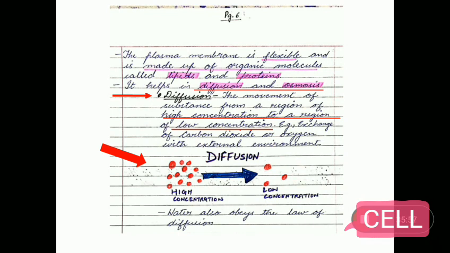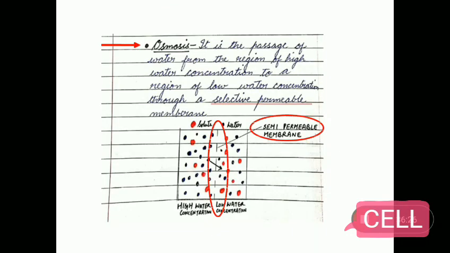Diffusion. It is the movement of substance from a region of high concentration to a region of low concentration. Example, exchange of carbon dioxide or oxygen with external environment. Suppose the oxygen concentration in the atmosphere is high, whereas it is low inside the body. So the oxygen molecules move from the region of high concentration, that is from the environment. Water also obeys the law of diffusion.